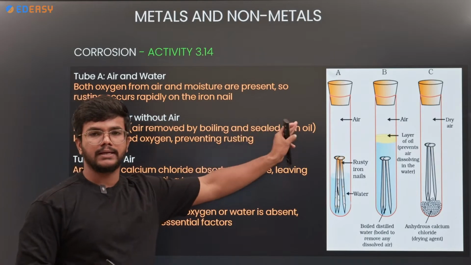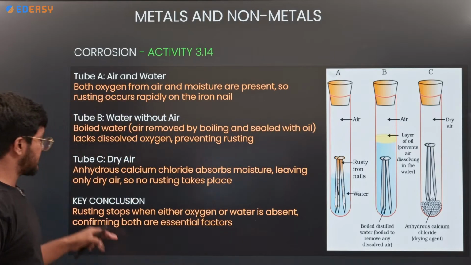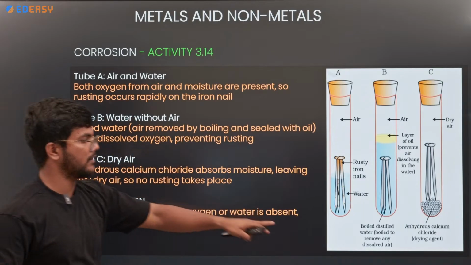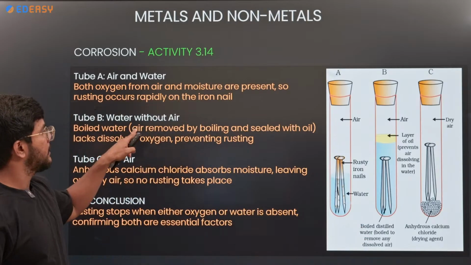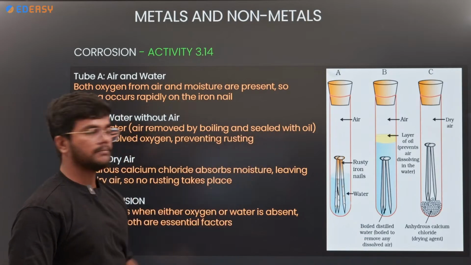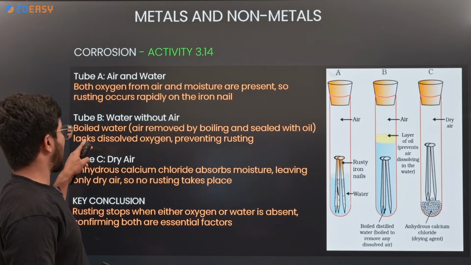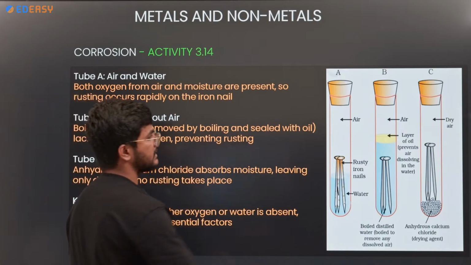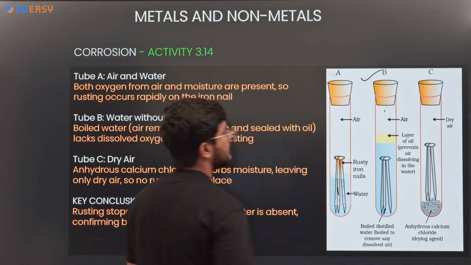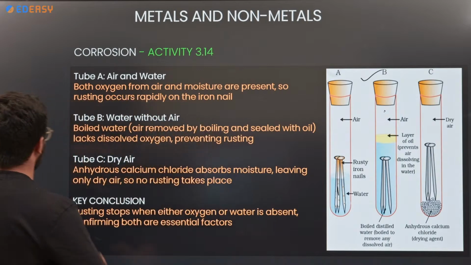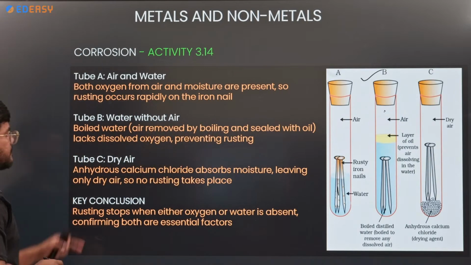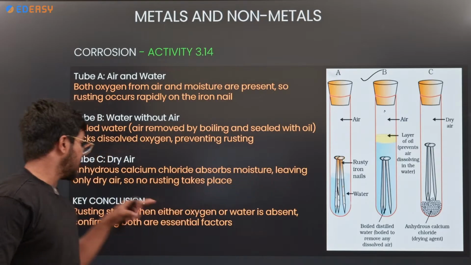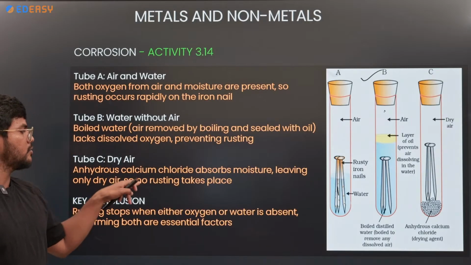So in test tube A, rusting occurs rapidly, whereas in test tube B, we use boiled water, not cool water. Air is removed by the boiling and sealed with the oil. So lack of dissolved oxygen prevents the rusting. In test tube B, you cannot find the rusting. In test tube C, dry air, calcium chloride absorbs moisture, leaving only dry air. So no rusting takes place.